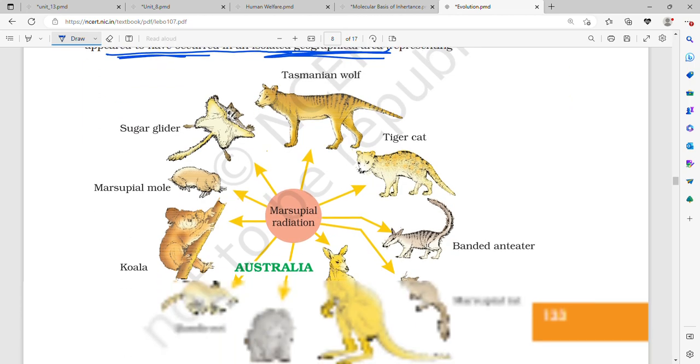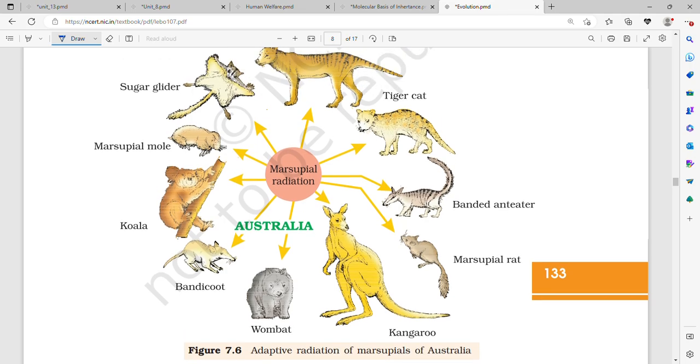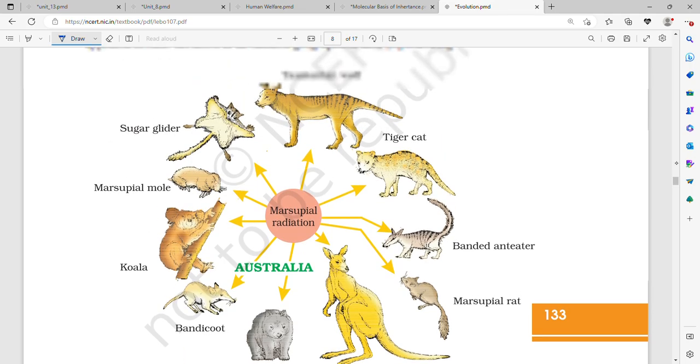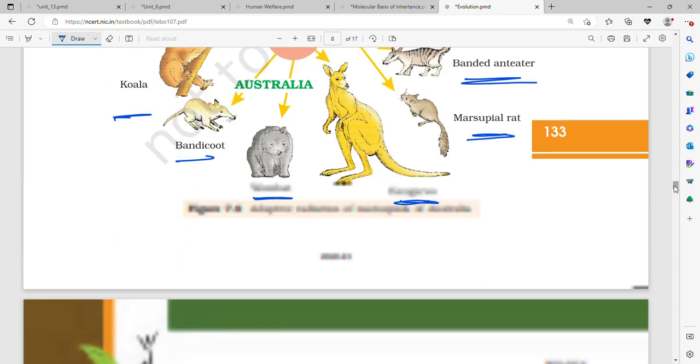That is, in Australia, the marsupials also underwent adaptive radiation. The ancestral marsupial formed Tasmanian wolf, tiger cat, banded anteater, marsupial rat, sugar glider, marsupial mole, koala, bandicoot, kangaroo, and wombat.